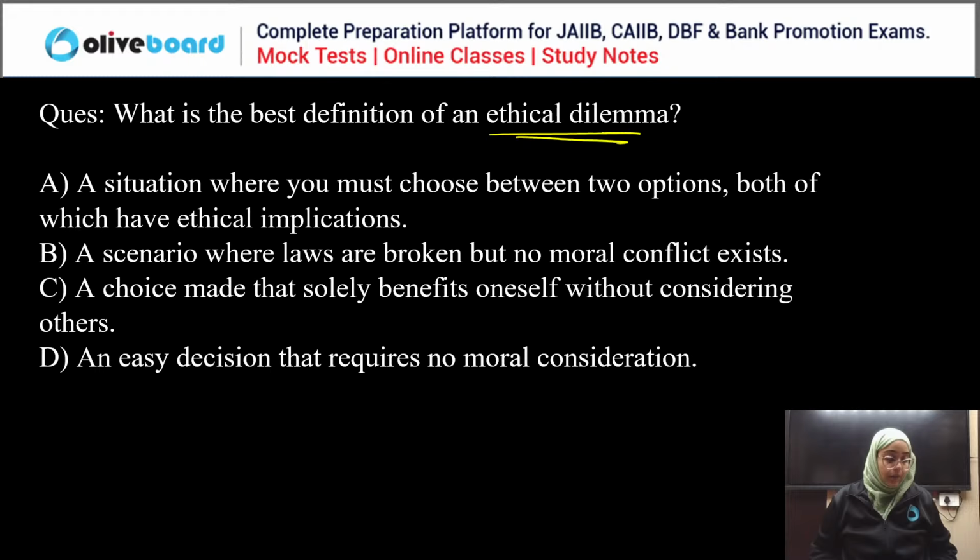So the correct answer is what? Best definition of ethical dilemma: a situation where you must choose between two options, both of which have ethical implications. We have two rights in front of us and we have to choose which is more right over the other. That is the ethical dilemma. So obviously A is the correct answer.